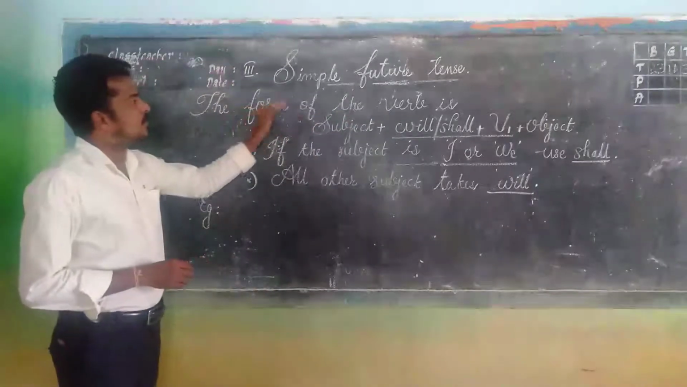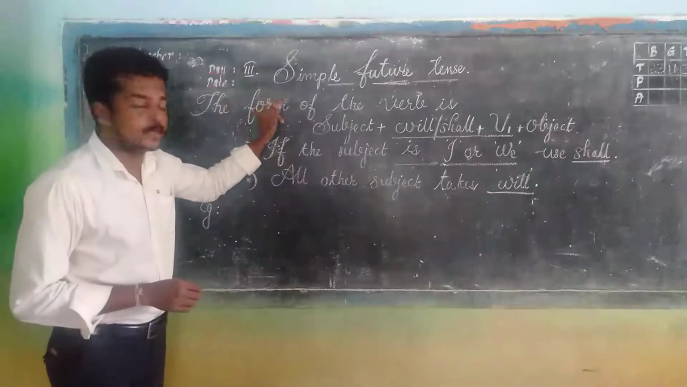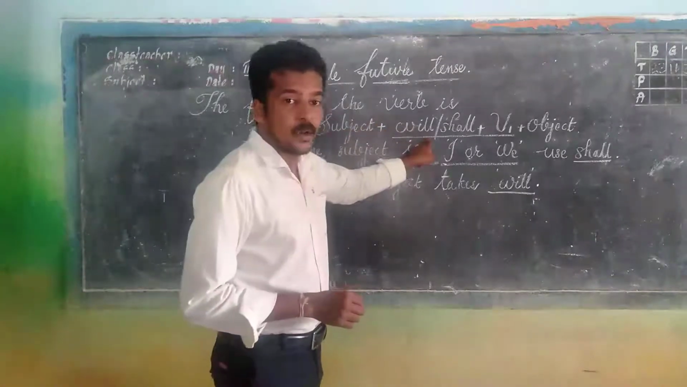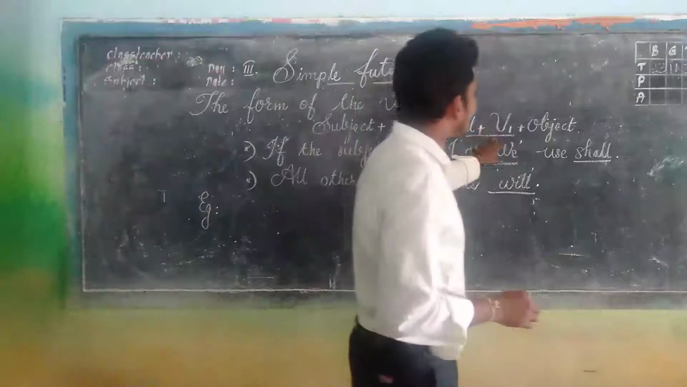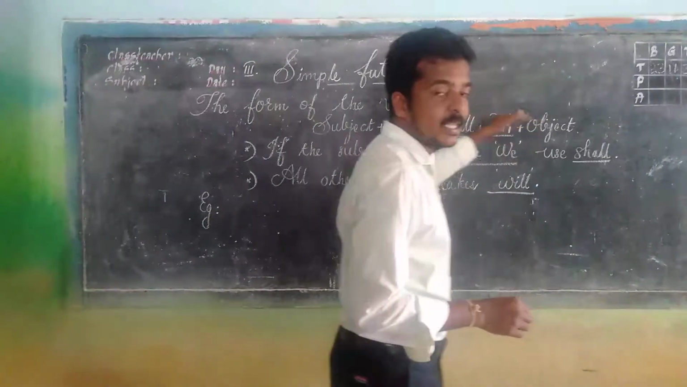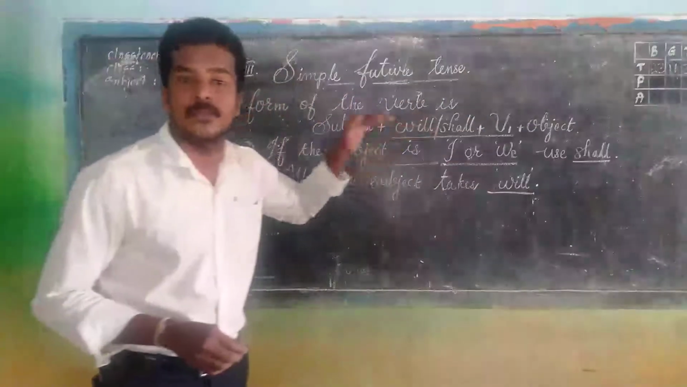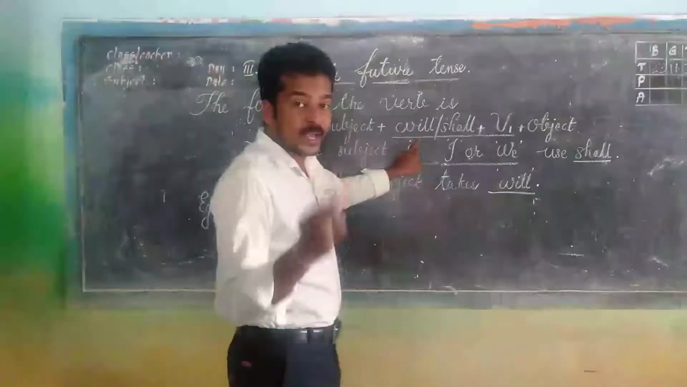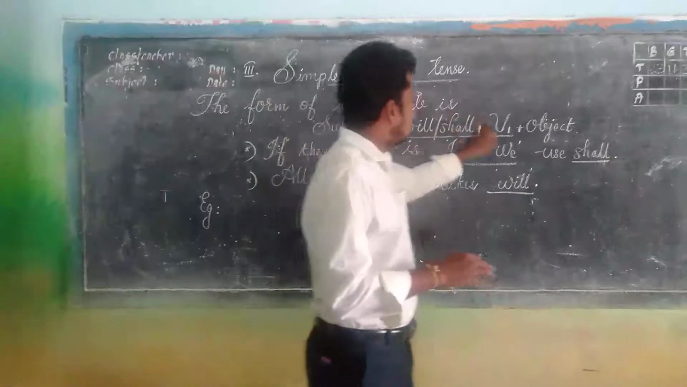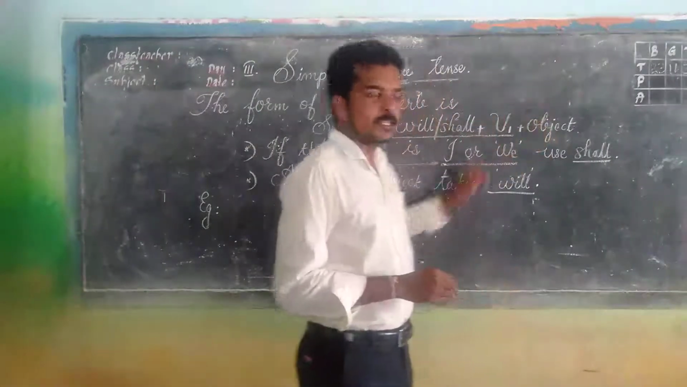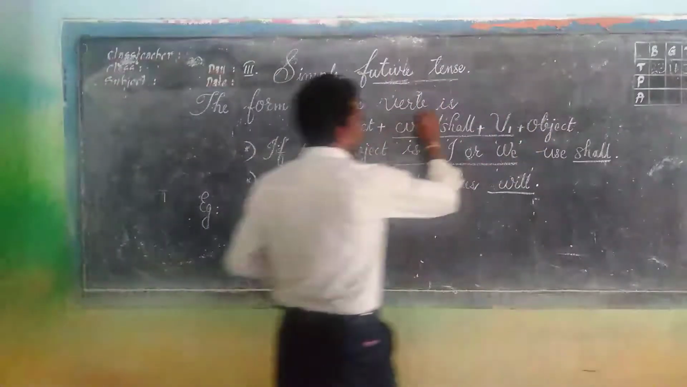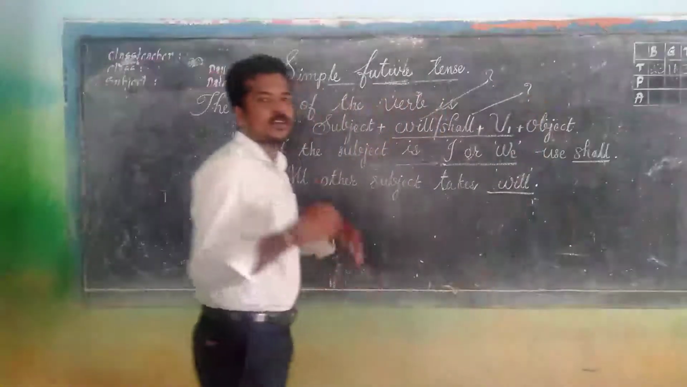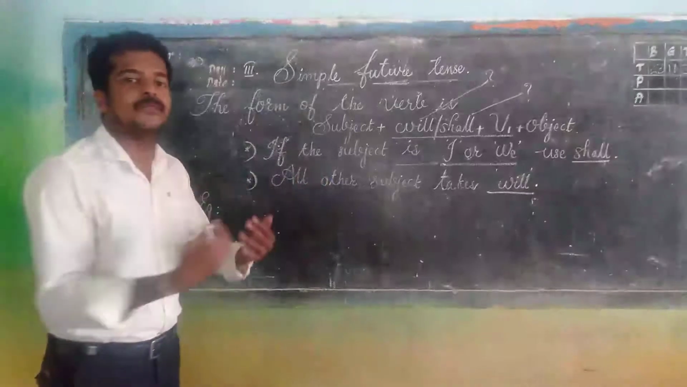The form of the verb belongs to simple present tense. Simple future tense is subject followed by will or shall plus V1 and finally object. This is the structure belongs to simple future tense. I repeat, subject followed by will or shall and V1 and finally object. And when do we need to use will and when do we need to use shall? Most of the students would be having the doubt regarding this.